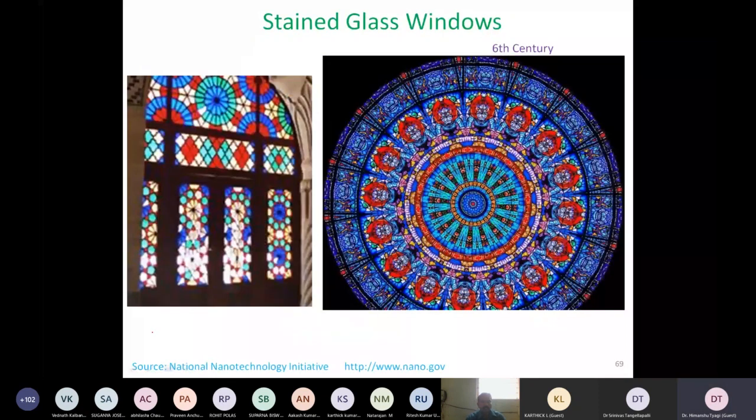Why are nanoparticles important, and what is the historical significance of nanoparticles? Let us try and see: have nanoparticles only been used recently, in the last 20 years, or is there some example from much earlier? I think this shows the example of a stained glass window.